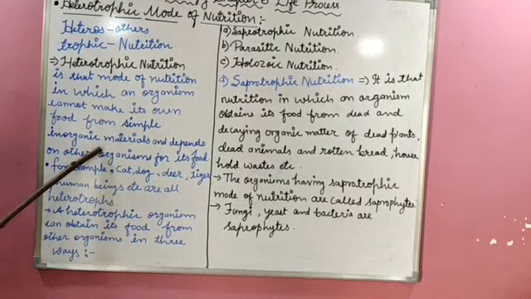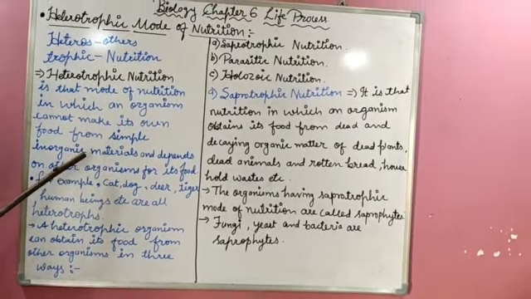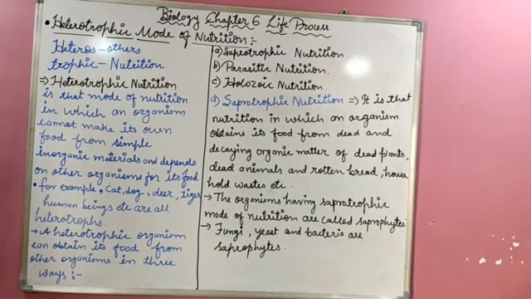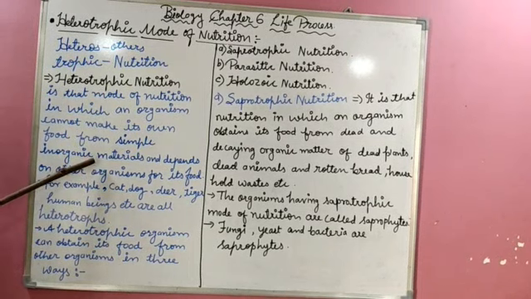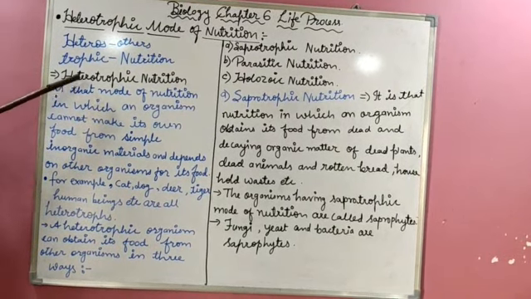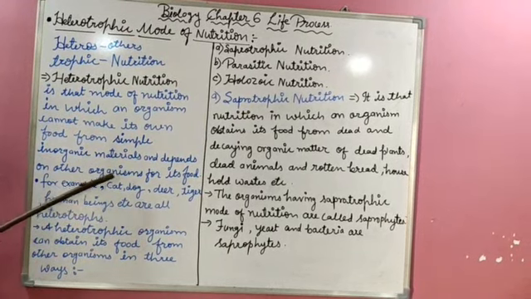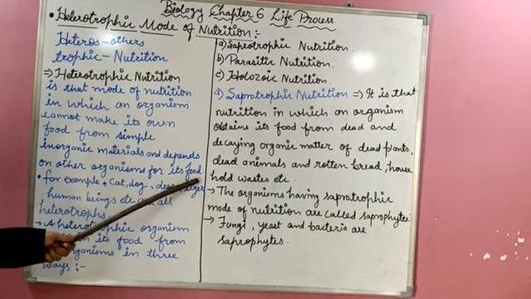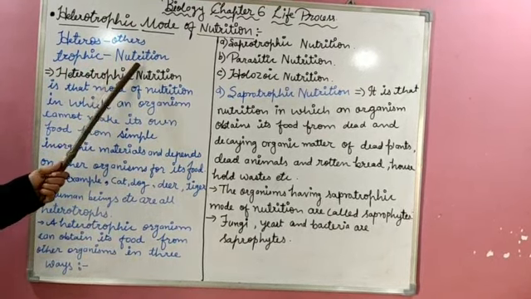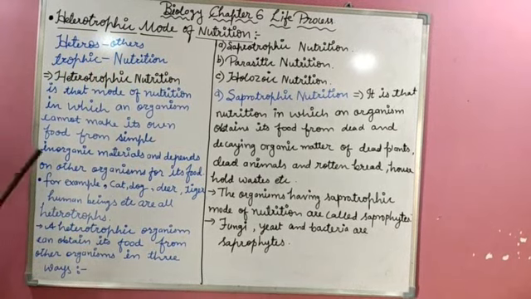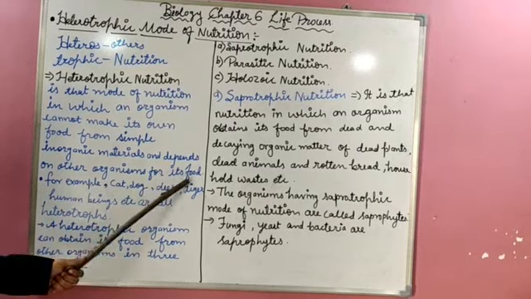Here we are talking about simple inorganic materials, as in the previous autotrophic mode of nutrition, where plants use carbon dioxide and water to prepare their food. Here nothing happens like that, because the heterotrophic mode of nutrition is that kind of nutrition in which the organisms are dependent on other organisms for their food. So hetero means the other and trophic means nutrition, where the organisms depend on other organisms for their food.